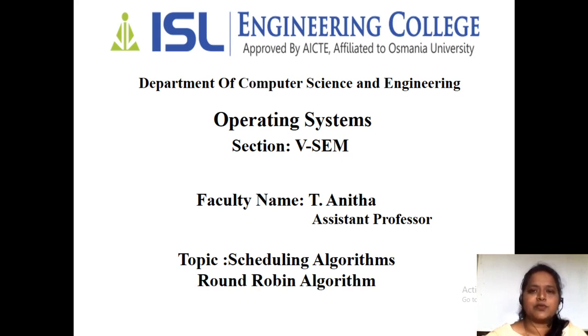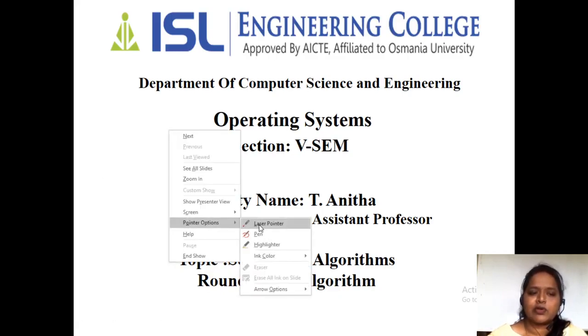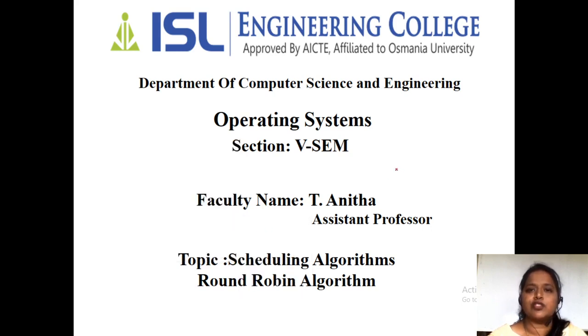And today in this class we are going to discuss one of the important algorithms, which is the round robin scheduling algorithm. So the main funda of this round robin scheduling algorithm is that we are not following first come first serve, or the job which has the least burst time, or the jobs which have the highest priority. All these things we will not follow.